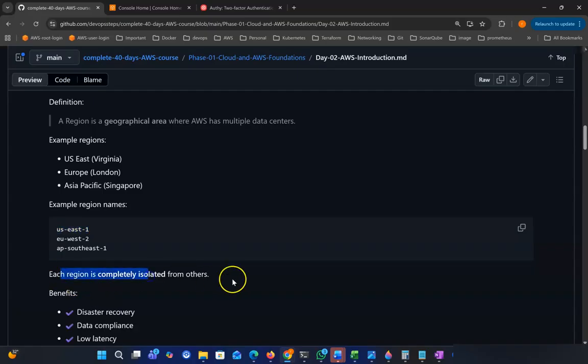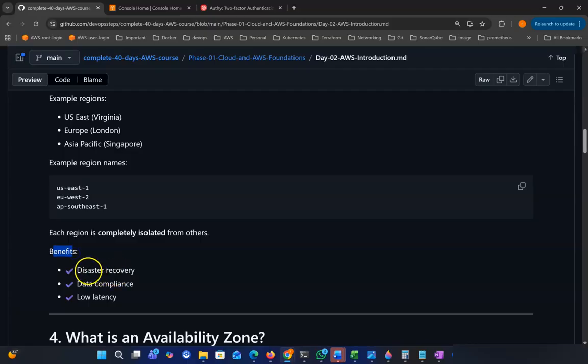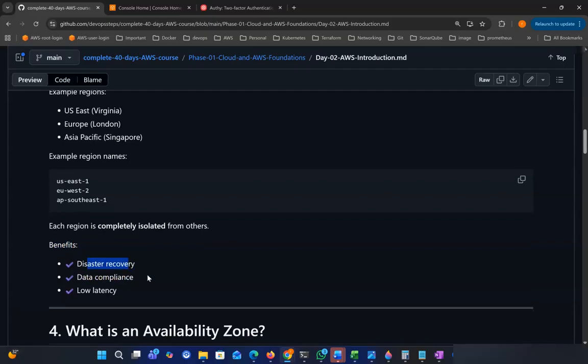So each region is completely isolated from others. A benefit is disaster recovery. If our server is in US East 1 and anything happens to this data center, or the building is on fire or something, we can still get our application from EU West 2 or any other region like AP Southeast 1. So disaster recovery.